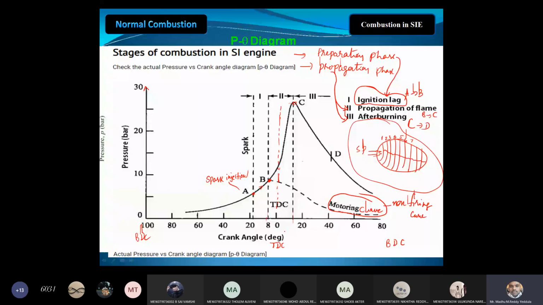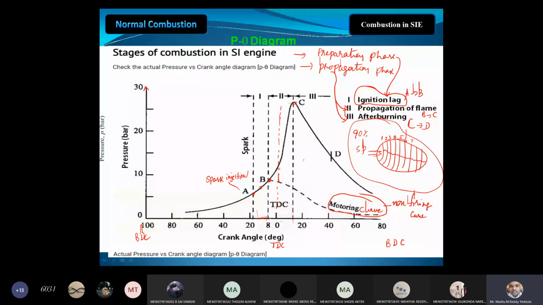For the first phase, what is the total degree? Here it is 8, here it is maybe let us say 18, 10 degree for the ignition lag, and this 23 degree for the propagation of the flame. During this propagation phase, 90% of the fuel will burn. Out of 100%, 90% of the fuel will be burned during the propagation of the flame.